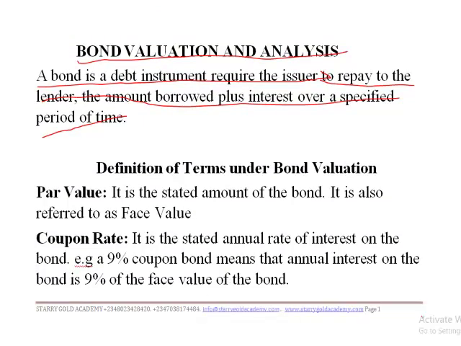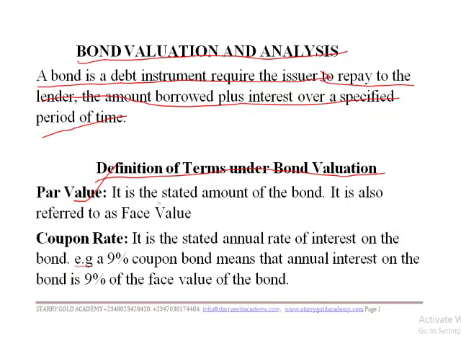After we have defined what we refer to as a bond, it is important that we look at some definition of terms under bond valuation. There are some things that are important for us to know and understand in order to appreciate this topic better. Let's look at some definitions. Number one, par value.